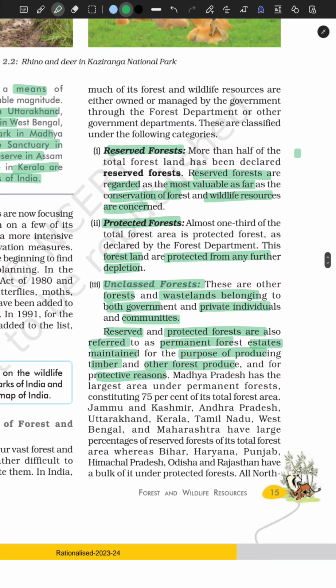And we have types of forests here, that is reserved forests, which are reserved and nobody can enter it and protect, and we have protected forests, which this forest land are protected from any further depletion. All right, so protected forest ka matlab, you have a type of forest in only like some species can be found, like this type of tree can only be found in this type of forest.